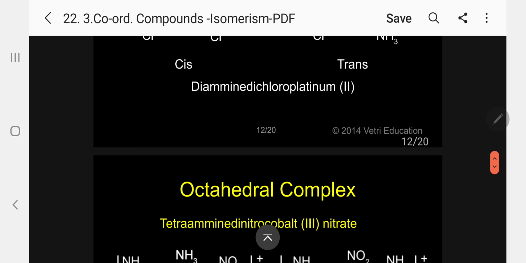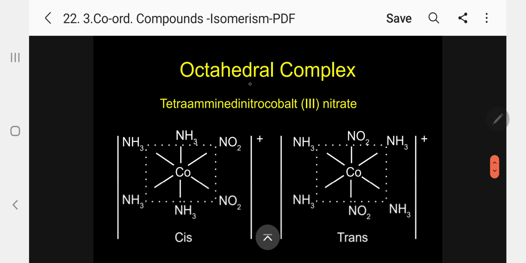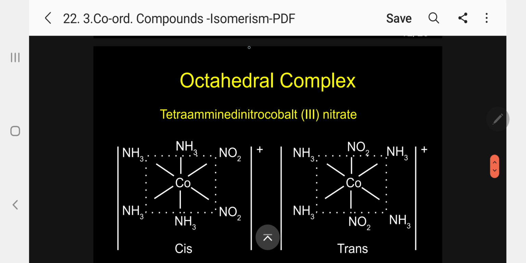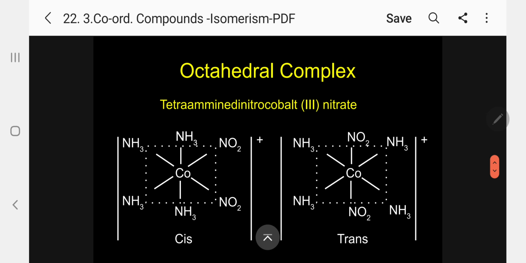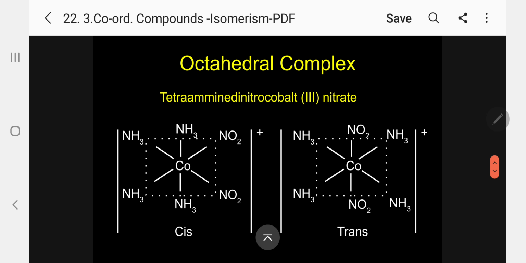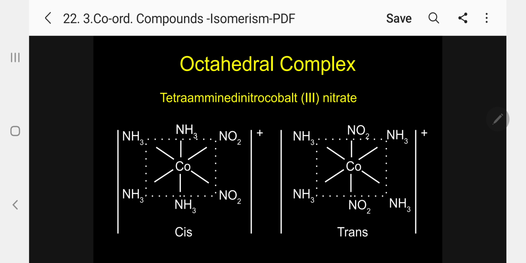Coming for octahedral, kindly follow. Before going for the octahedral, let me come for the tetrahedral, kindly follow. In the case of tetrahedral, no isomerism is possible. Geometrical isomerism is not possible in tetrahedral. Kindly follow. Only in square planar, that is dsp2 hybridization, this is possible.